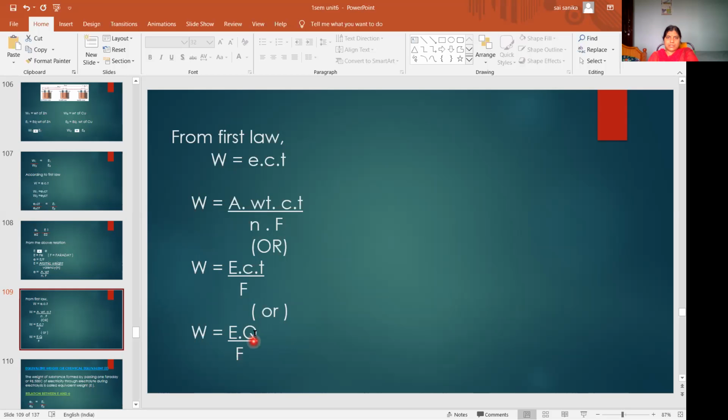So when will we use this formula? When the quantity of electricity is directly given and the equivalent weight is given to find out the weight, then we will use this formula. When current and time are given and the equivalent weight is given, we will use this formula. When atomic weight is given and current and time are given, then we will also use this formula.